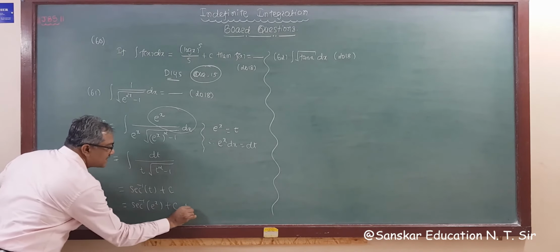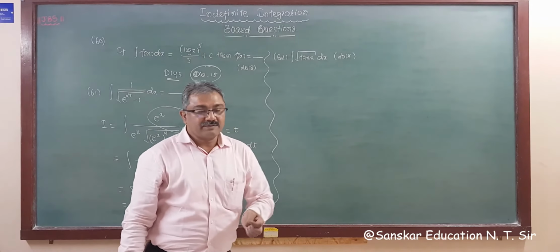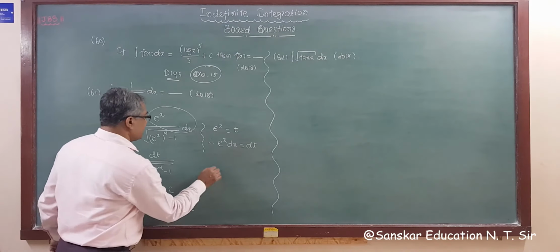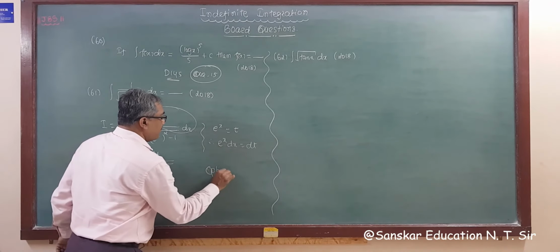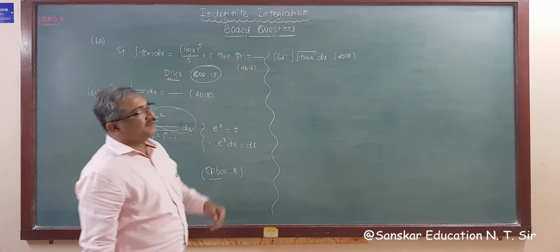This is your answer. That is, in question number 61, your answer will be sec inverse e raised to x. That is option B, your correct answer. So option B is your correct answer, right? Now question number 62.